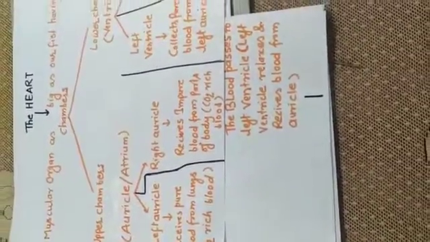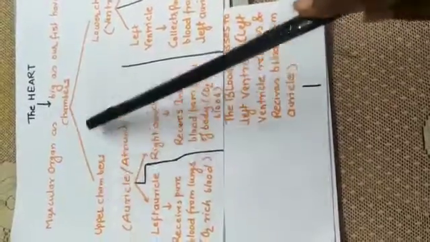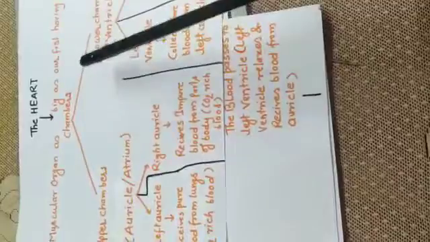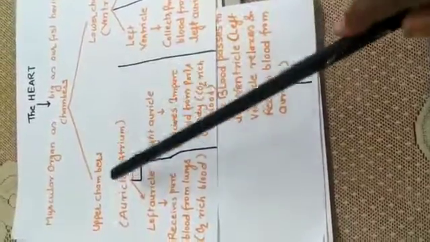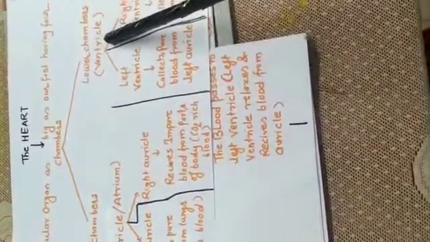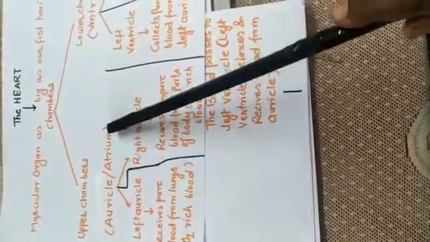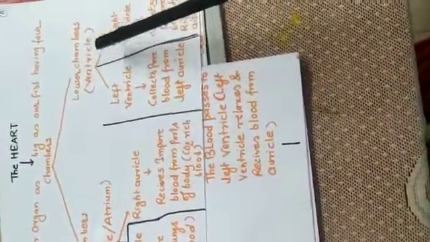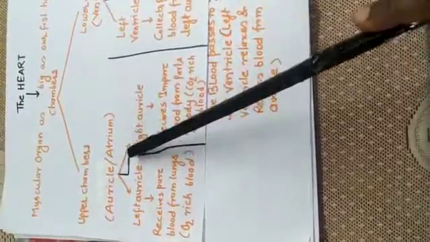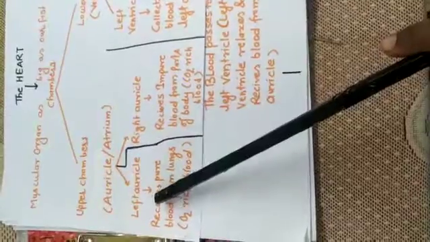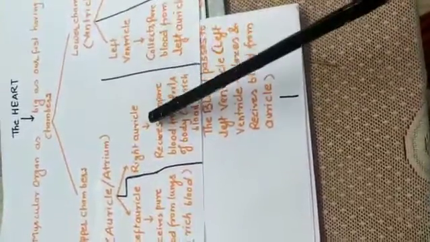Now let's talk about the heart, that is a muscular organ as big as our fist, having 4 chambers that everybody knows. It has 2 upper chambers and 2 lower chambers. Upper chambers are called auricle or atrium and lower chambers are called ventricle. As it has 4 parts, half is considered as left and half is considered as right.